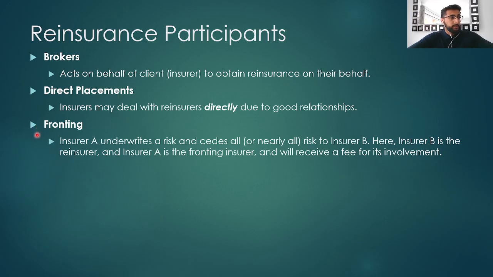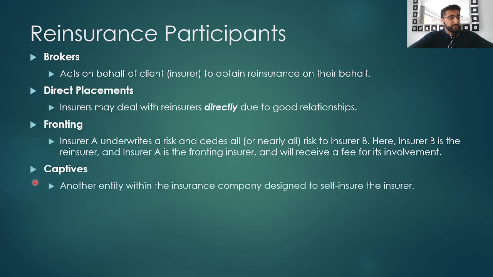We also have fronting. This is where insurer A, for example, underwrites a risk and cedes all or nearly all of the risk to another insurer, insurer B. Here, insurer B is a reinsurer and insurer A is the fronting insurer, and the fronting insurer will receive a fee for its involvement. We also have captives. Captives are where another entity within the insurance company is set up to self-insure the insurance company. So those are the typical participants in a reinsurance purchase.